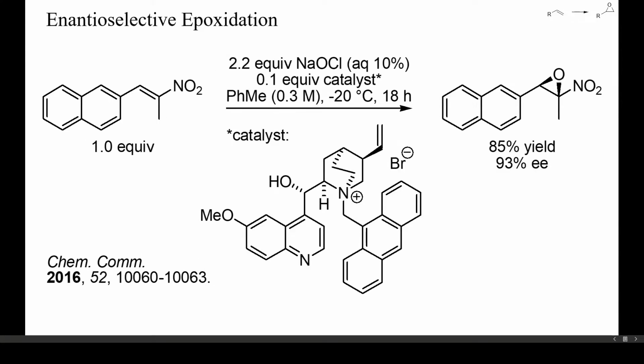A number of strategies exist for the enantioselective epoxidation of electron-deficient alkenes. One of them is the combination of a chiral quaternary ammonium salt with a hydrophilic oxidant in a biphasic reaction mixture. Quinine derivatives seem to work particularly well, as shown here. In this example, a nitroethylene could be epoxidized in high yield and with good enantioselectivity with sodium hypochlorite and 10% of a quaternized quinine derivative.